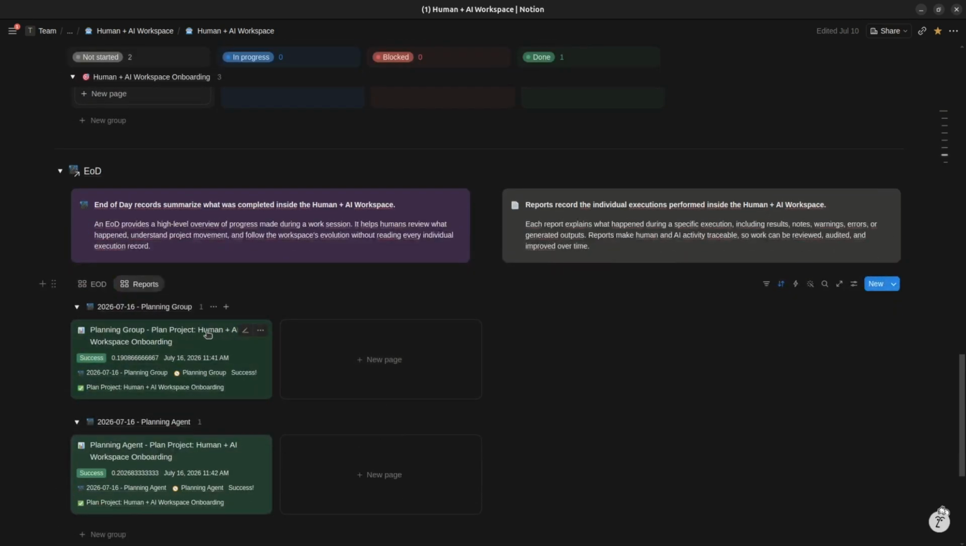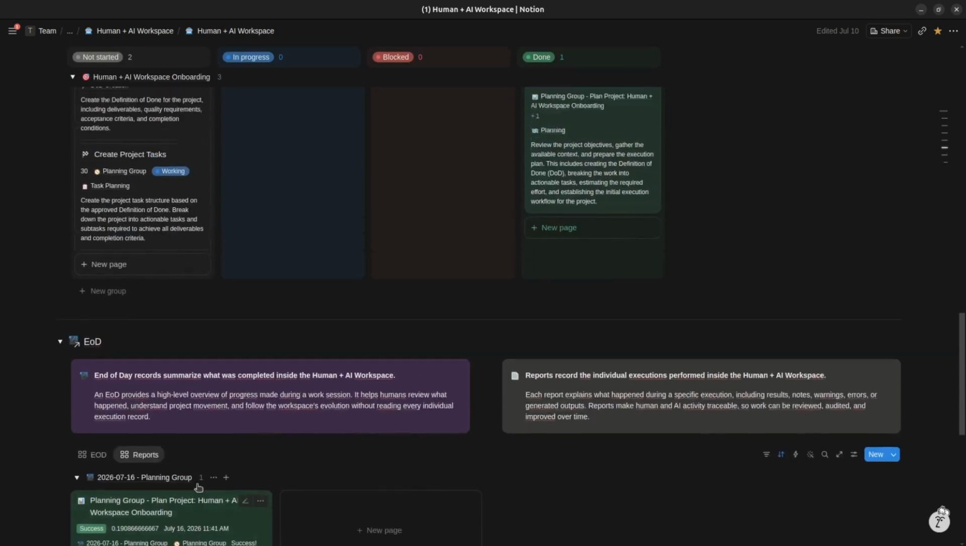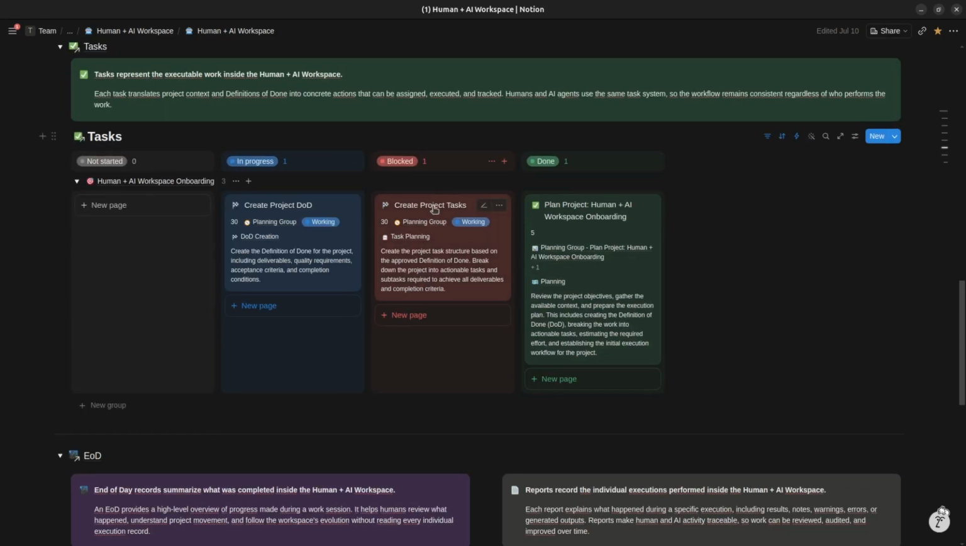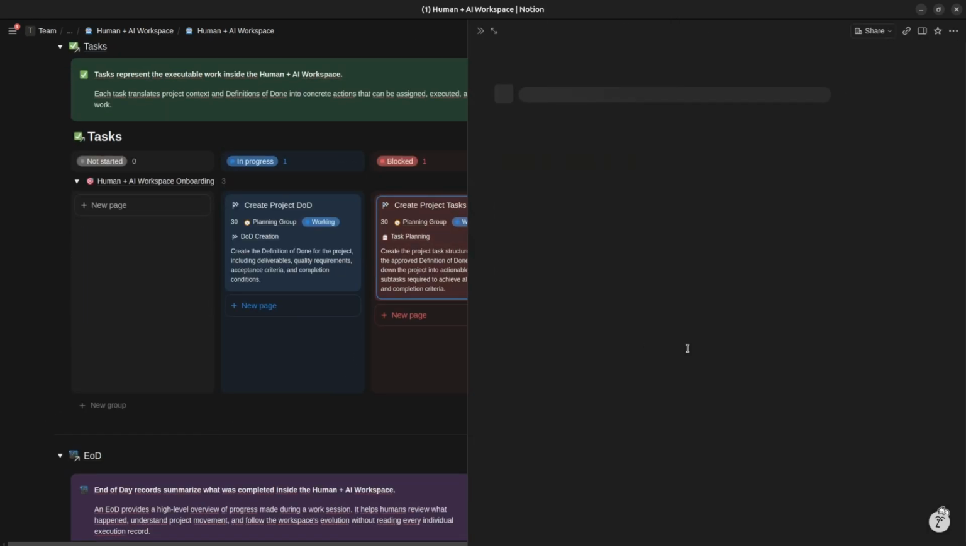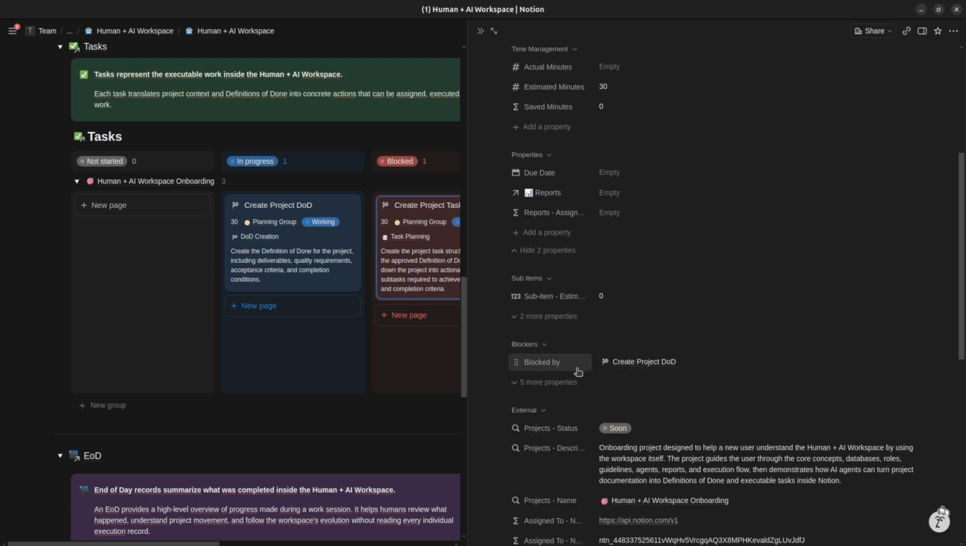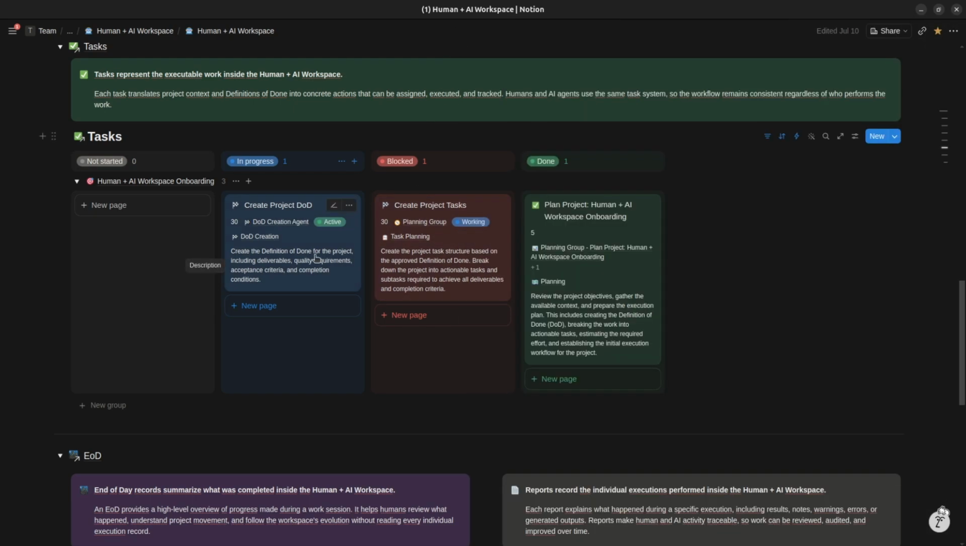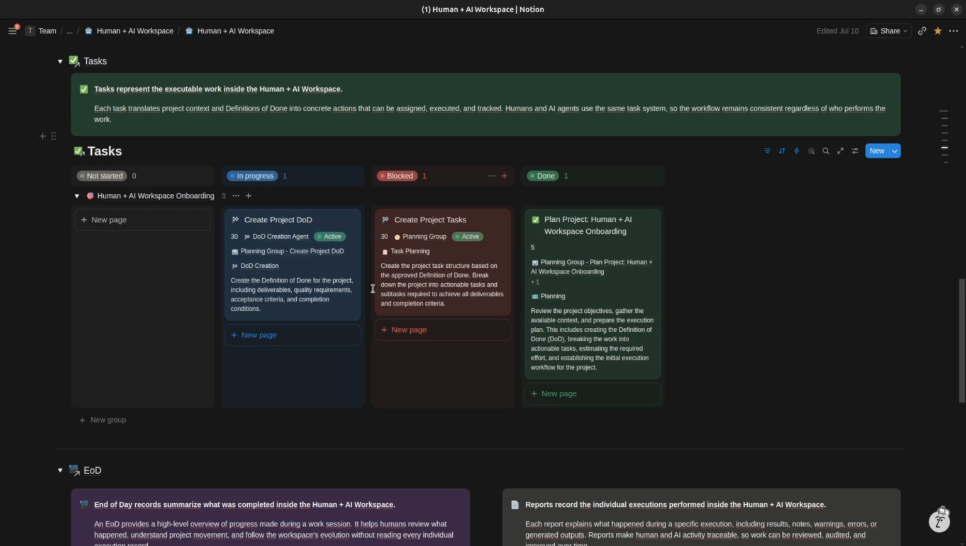Those execution records appear here as reports. Meanwhile, the next planning task cannot start yet. It remains blocked because it depends on the project DoD. This dependency is managed automatically, just like it would be in a human workflow.